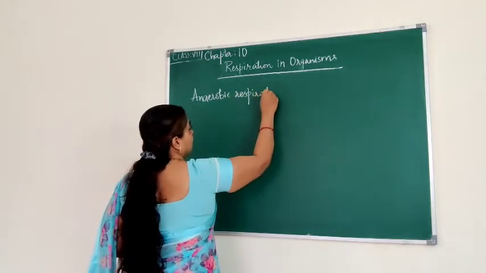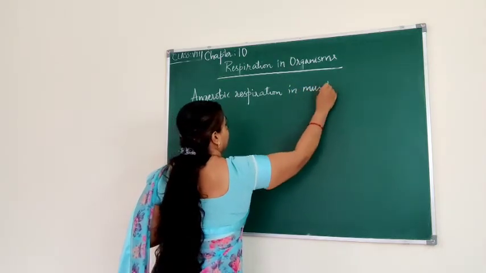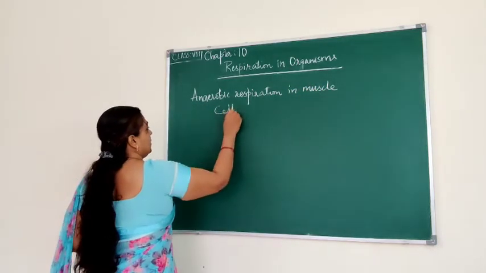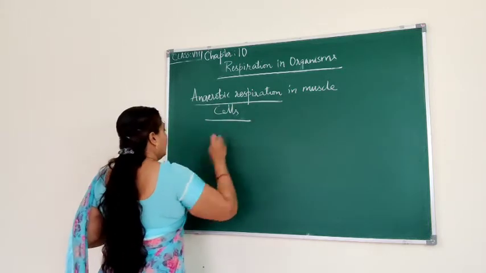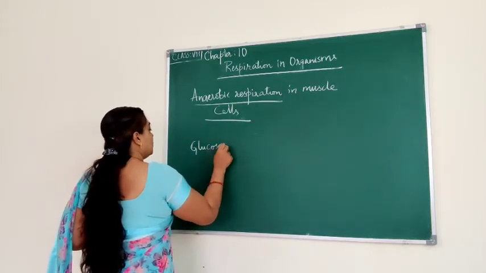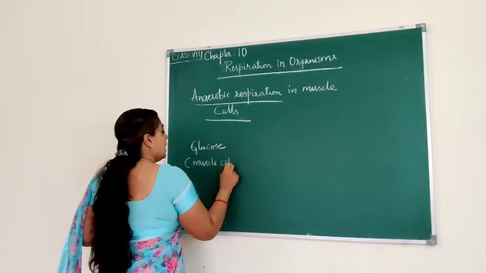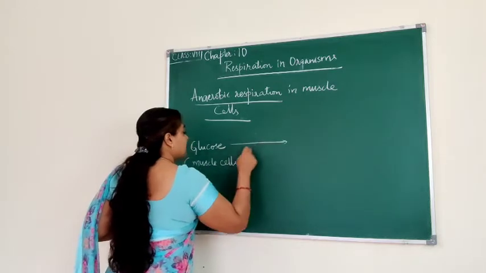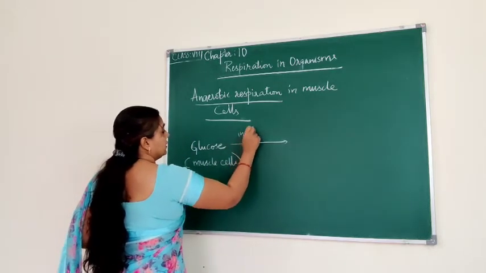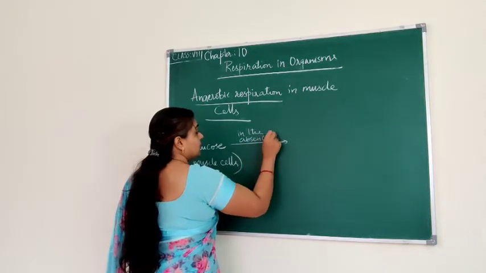Anaerobic respiration in muscle cells. So what happens when we respire anaerobically? Glucose is present in the muscle cells, in the absence of oxygen. So this is anaerobic respiration.